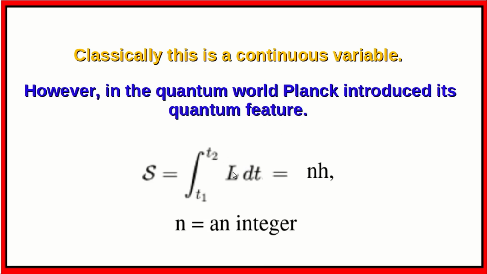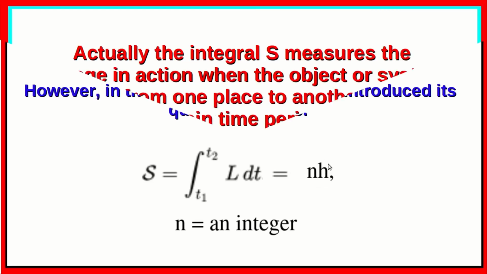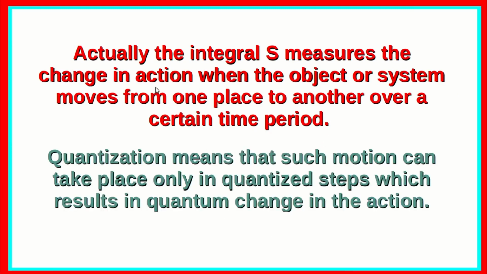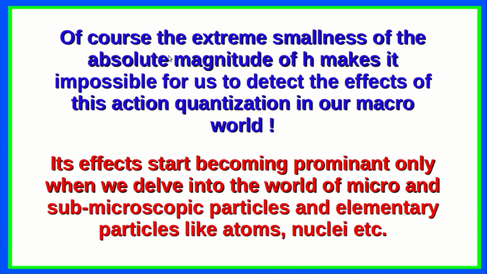That means S equals the integral from t1 to t2 of L dt is equal to an integer times the Planck's constant. Actually, the integral S measures the change in action when the object or system moves from one place to another over a certain time period. Quantization means that such motion can take place only in quantized steps, which results in quantum change in the action. Of course, the extreme smallness of the absolute magnitude of h makes it impossible for us to detect the effects of the action quantization in our macro world.